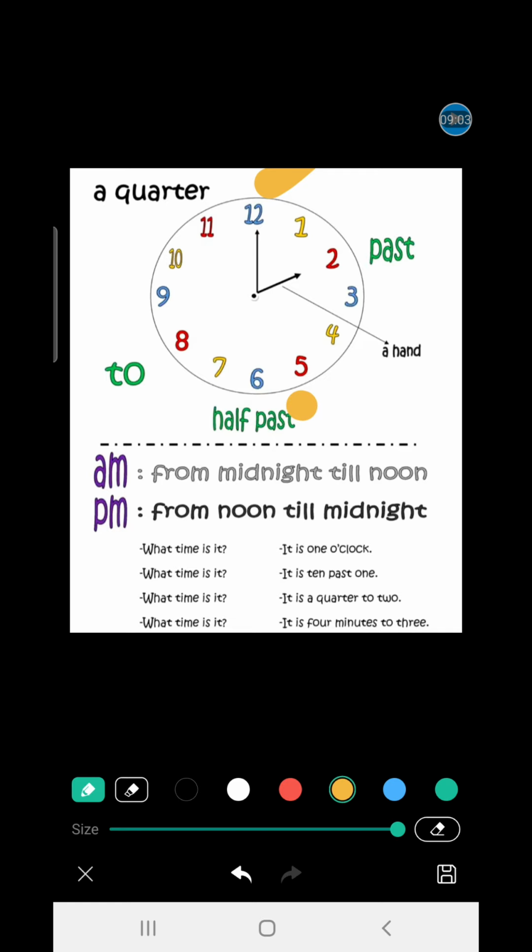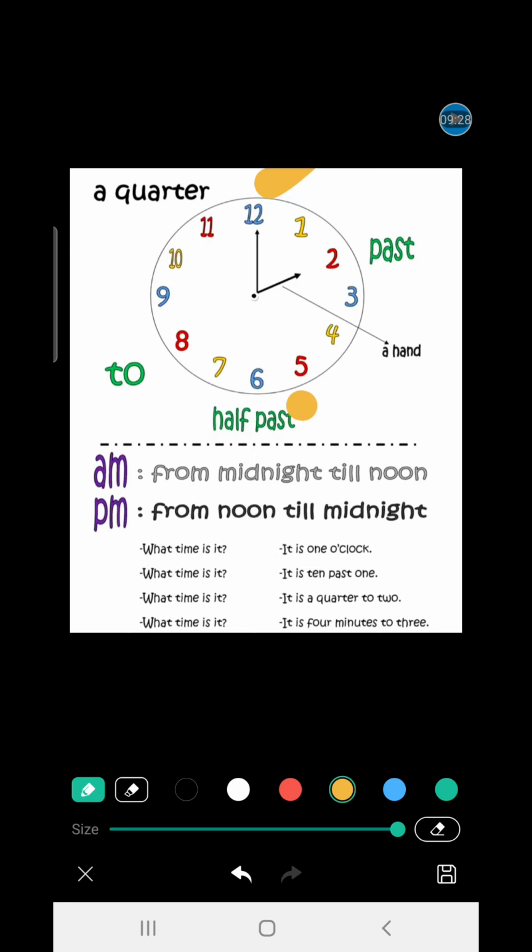That means if the small hand will be here at 6, and the big one also here, then we can say 6:30.